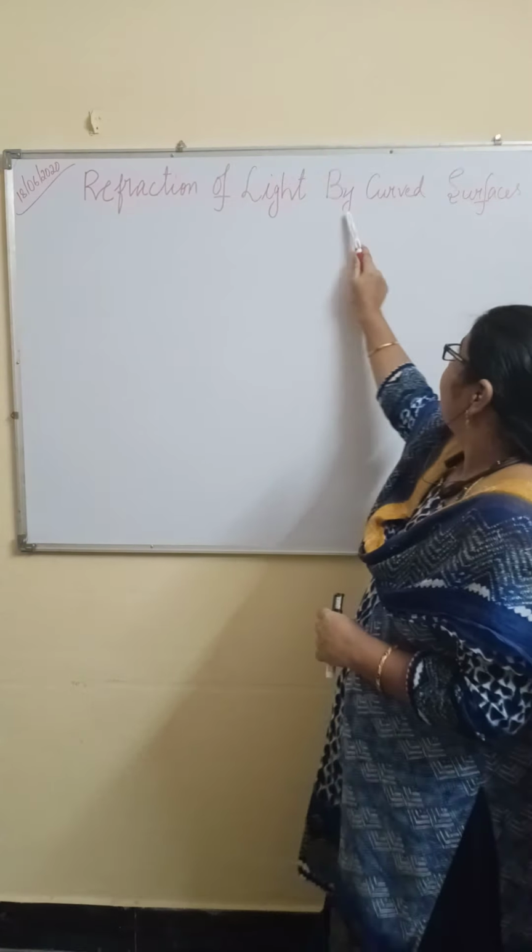Why will the light ray bend? Because of change in medium. And otherwise, how we will say: the speed of light is maximum in vacuum. So if the speed of light changes, then the light ray also has to change its direction.